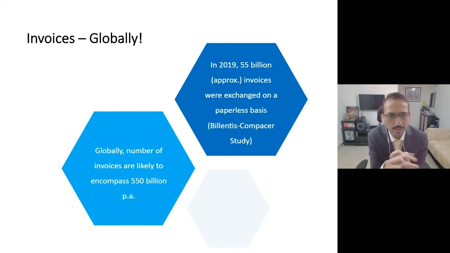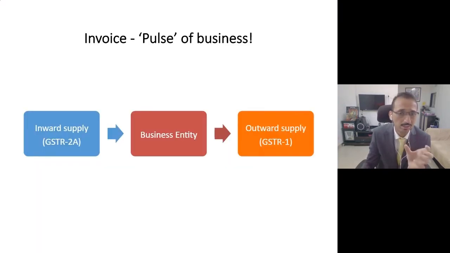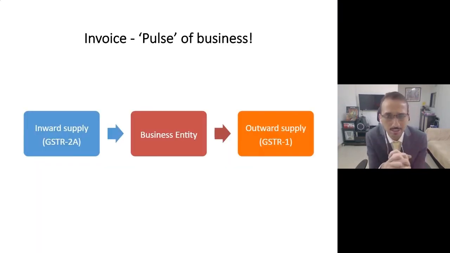Friends, additionally, please note that although e-invoicing is a concept which is prevalent across the world, still at present it is not completely adopted by each and every country. When you compare the number of invoices generated globally, normal invoices vis-a-vis e-invoices, you'll understand that only 10% of the globally generated invoices are e-invoices. So that means 90% still is normal PDF and Excel invoices. That system still continues, and the majority, 90%, is the general invoicing system, not e-invoicing.